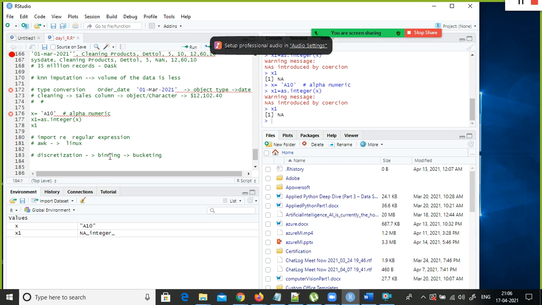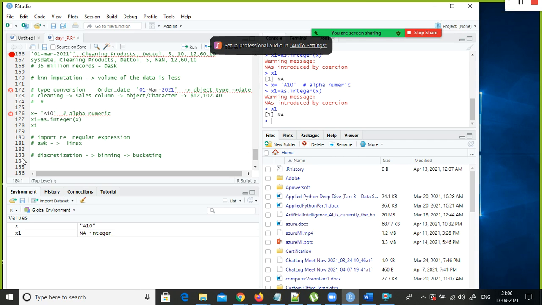You are interested in finding out which customers are high income, medium income, or low income. So in that case, you need to find out the customers falling in a given salary range. Based on the salary range, you define whether they are high, medium or low.